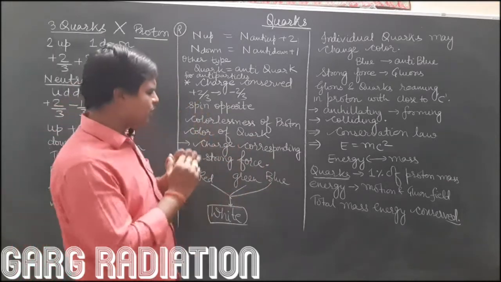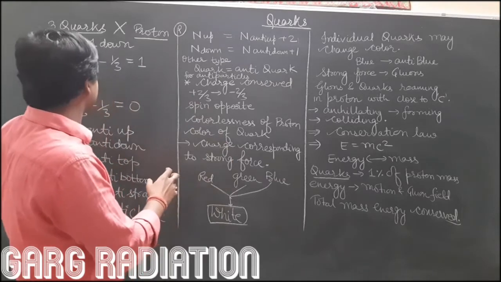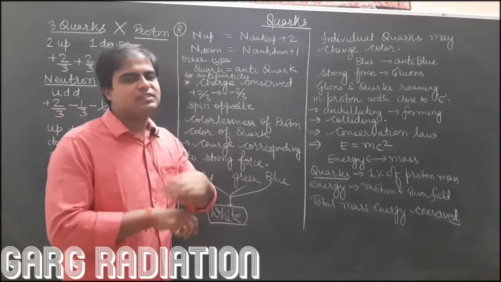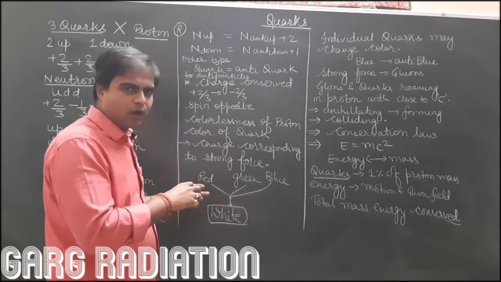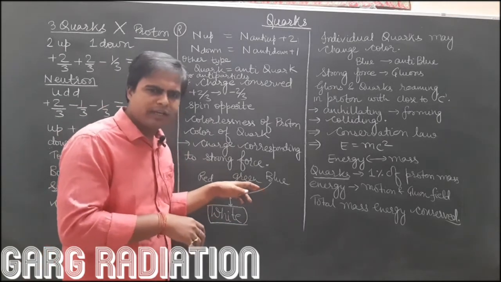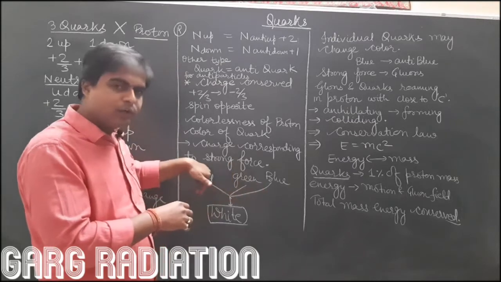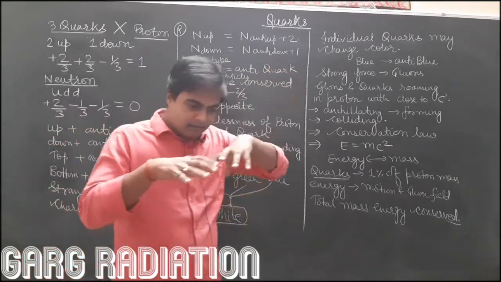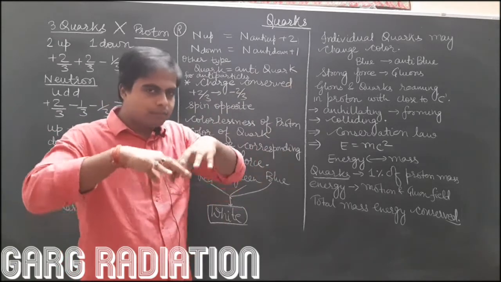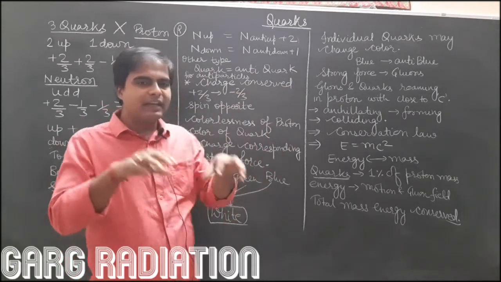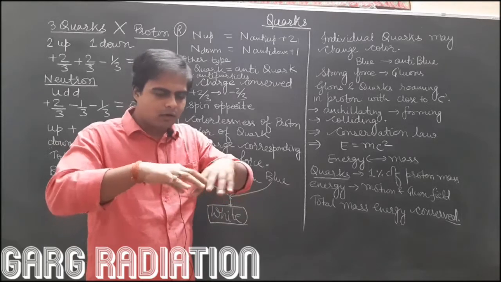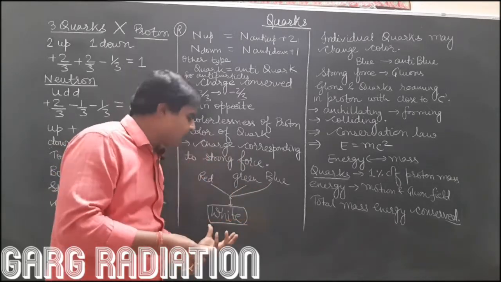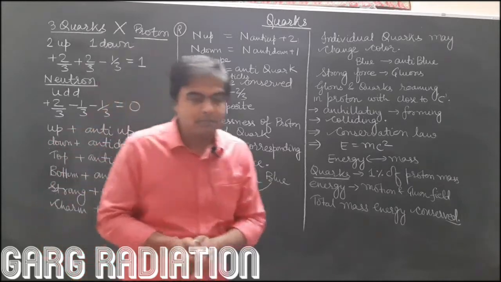Now, there is one more property: these three valence quarks may individually change their colors. For example, a red quark may turn into a green quark, and a green quark may turn into a red quark. But at one particular point of time, the total number of quarks having red, green and blue should be 3, and correspondingly the entire sum should become white, that is, the proton should become colorless.